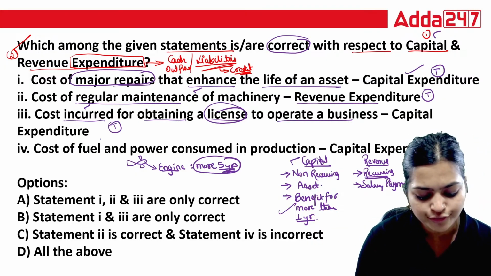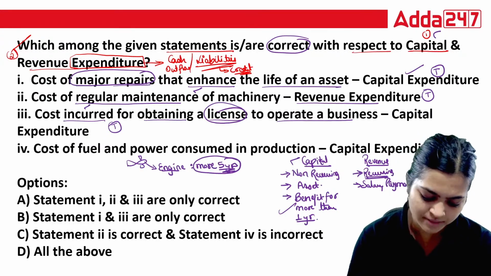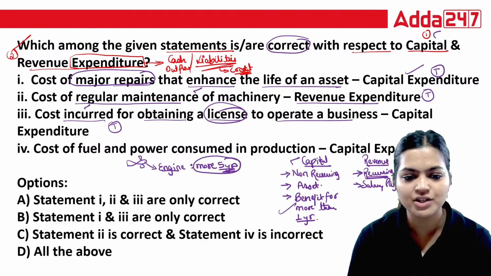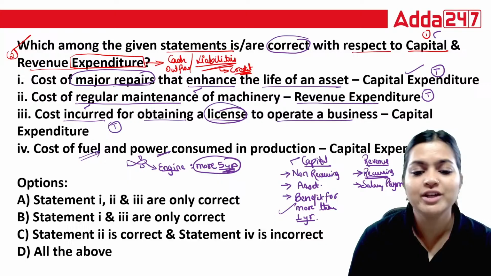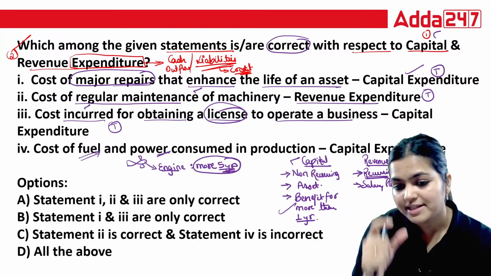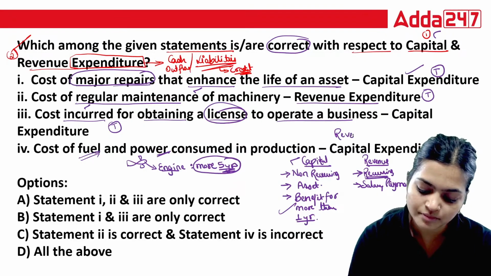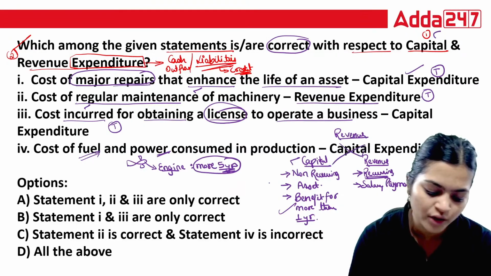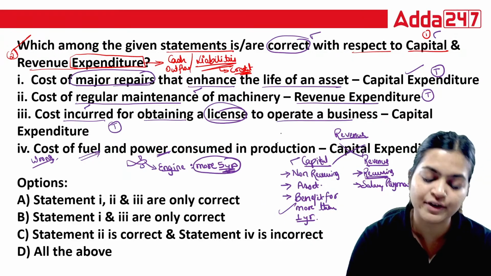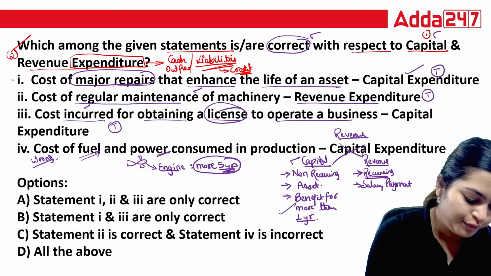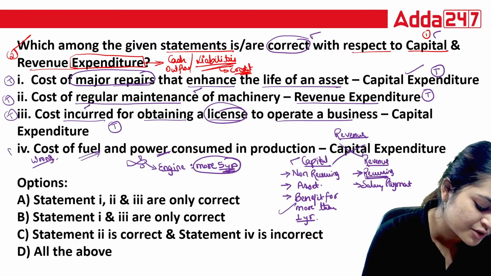Then, cost of fuel and power consumed in production, that is capital expenditure. The answer is no. Any fuel, power, you cannot use that same fuel, that same power for more than 1 year. So that is your revenue. That is not your capital. So the fourth is wrong. And as per this question, you need to identify correct statements. So first is correct, second is correct, third is correct, and the last one is false.